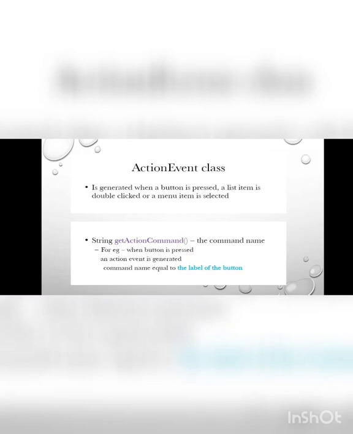The format of writing the code for the action events is String getActionCommand. The command name, for example, when a button is pressed, an action event is generated with the command name equal to the label of the button. That is this getActionCommand. Like this, in the space of the action command, we can write different types of events, especially mouse listener or button, or whatever event we require.